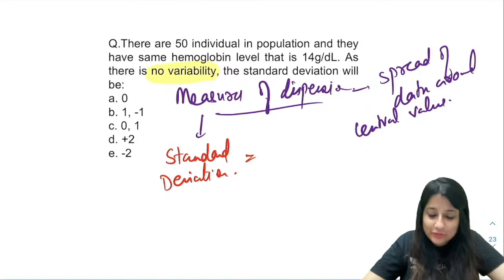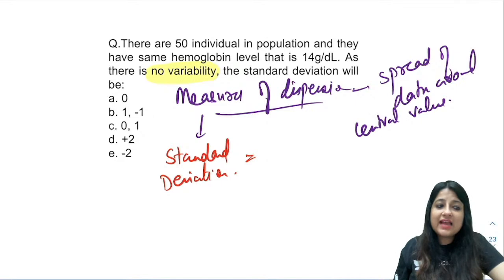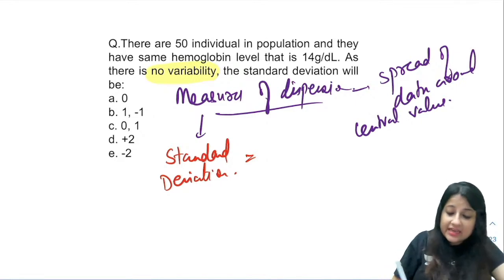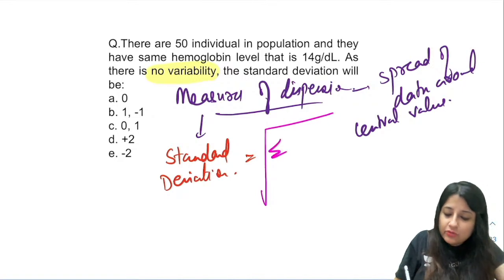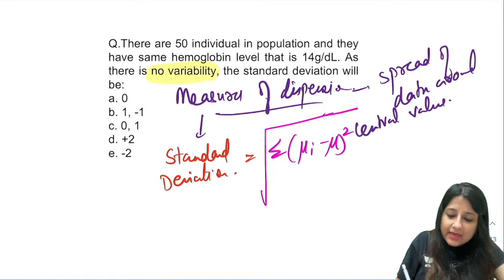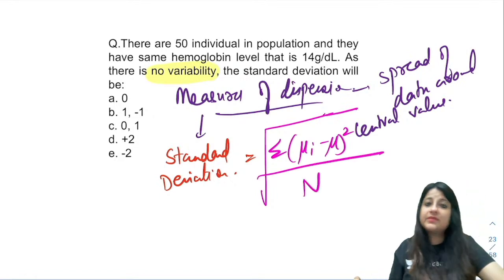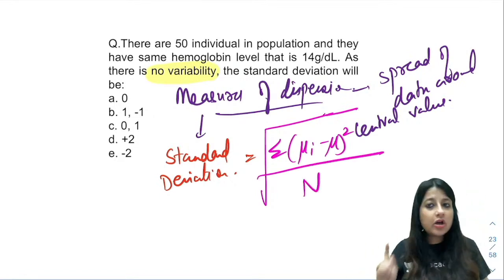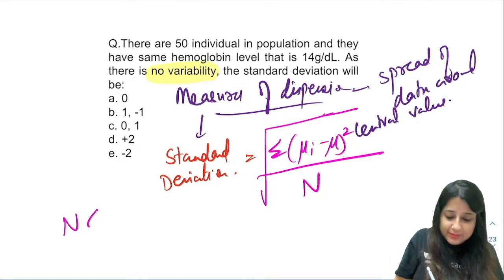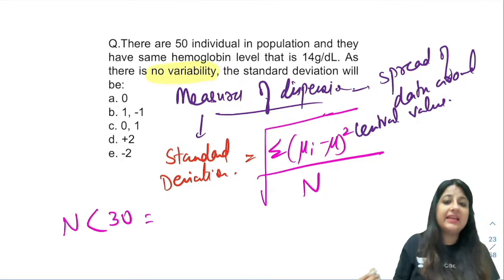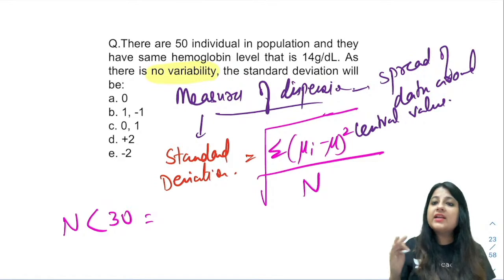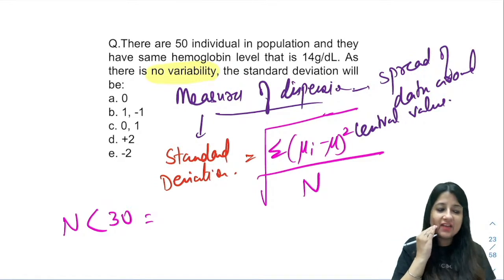Now what is the formula for standard deviation, everybody? You have to know it is the square root of summation of (xi minus mean) whole square divided by n. But another question comes: if the sample size is less than 30, then what is the formula for standard deviation?